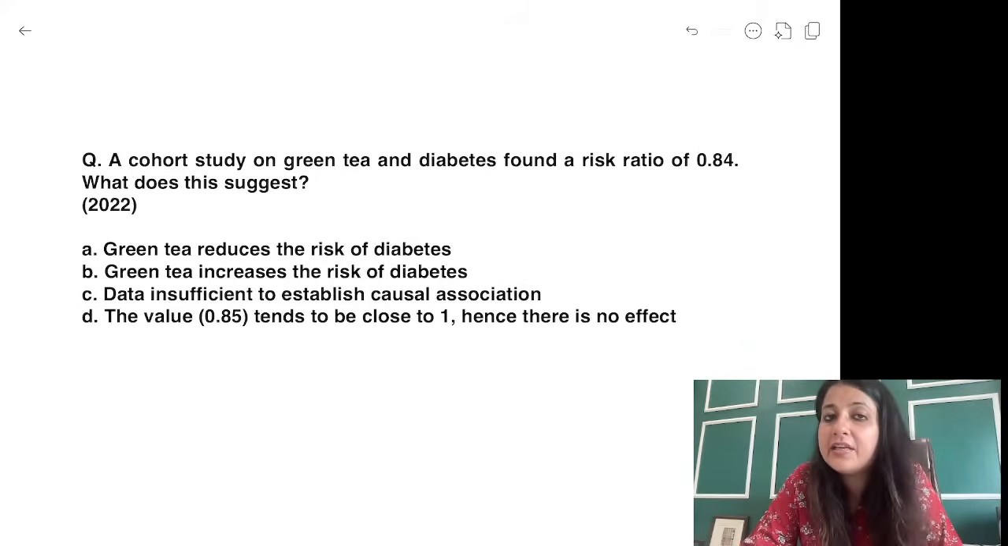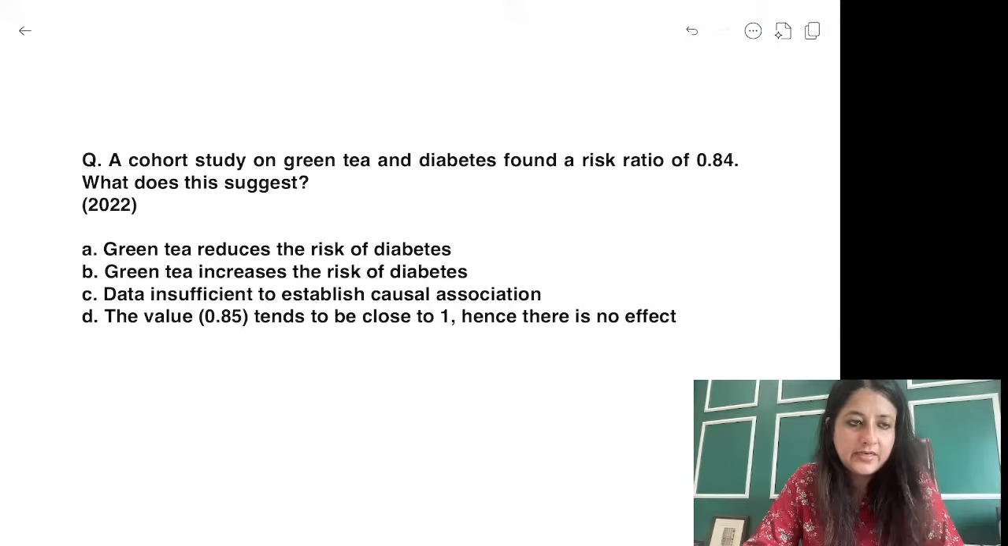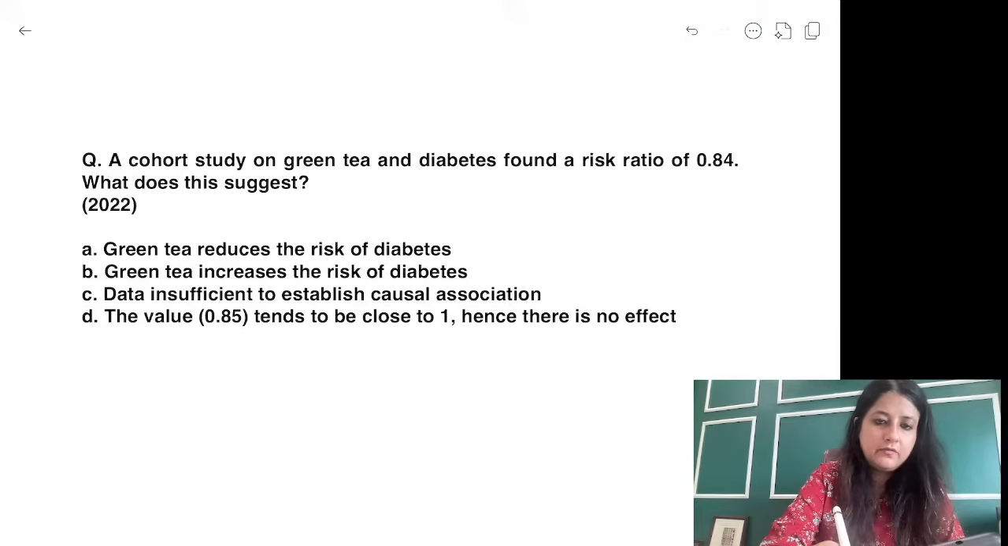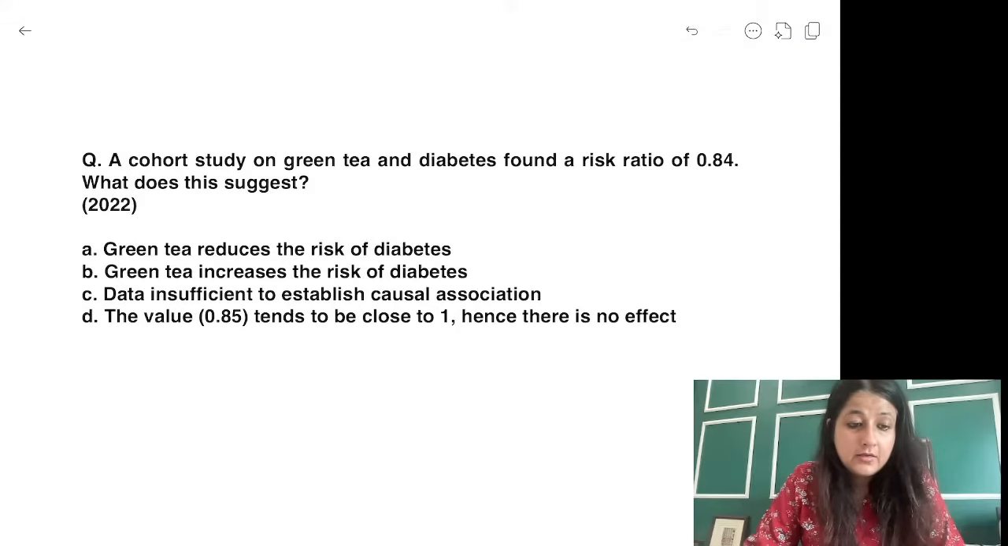A cohort study on green tea and diabetes found a risk ratio of 0.84. What does this suggest? Which answer are you writing? We've moved to the next question now. Okay, bolo iska answer bolo.